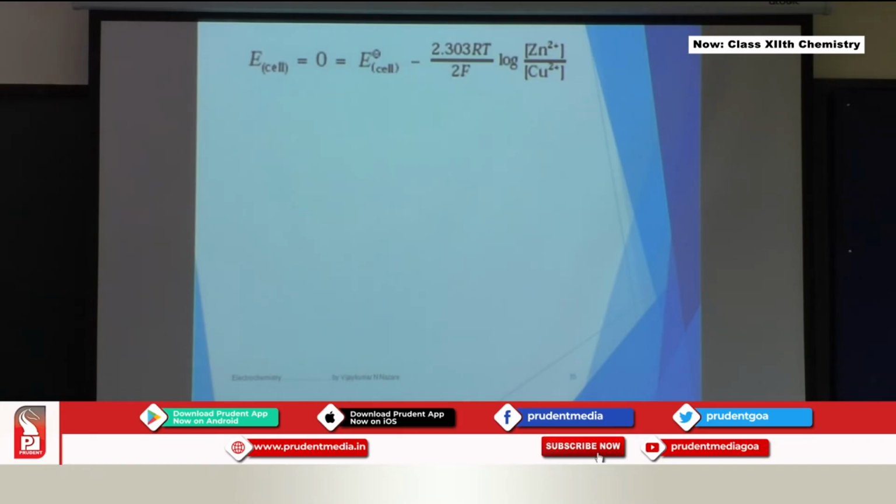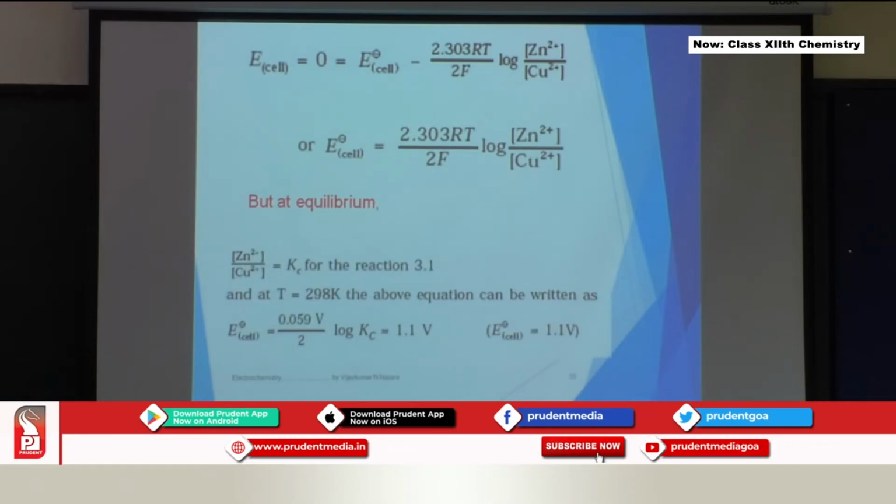After rearranging, we take E naught cell to this side and get E naught cell equal to 2.303 RT by 2F log of the molar concentration of zinc ions divided by copper ions. At equilibrium, this concentration ratio is equal to Kc for the reaction. So at temperature 298 Kelvin, we can rewrite the equation as